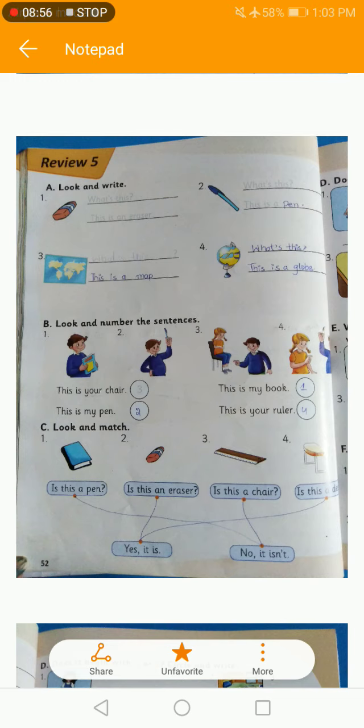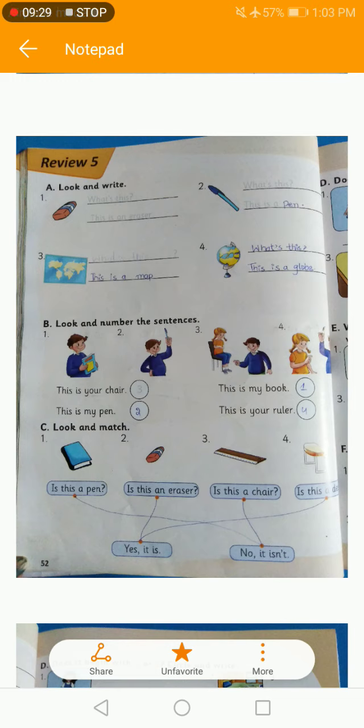Okay, then we have exercise C. Look and match. Is this a pen? Is this an eraser? Is this a chair? Is this a desk? Look at picture number 1. Is this a pen? No, it isn't. So you have to match with the second sentence, no, it isn't. Look at the second picture. Is this an eraser? Oh, yeah. This is an eraser. So you have to match this with yes, it is.